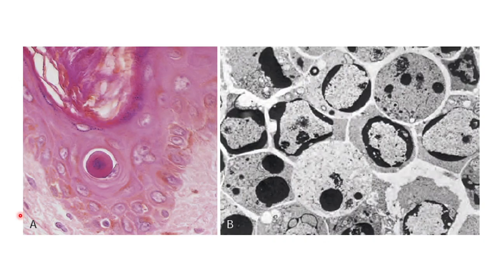This is on the left hand side of the A. It is an H&E stain. We can see apoptosis. This is apoptosis of an epidermal cell in the immune reaction, and it has a brightly eosinophilic cytoplasm and very condensed nuclei. Over here we have a normal cell. We can see the color of this.